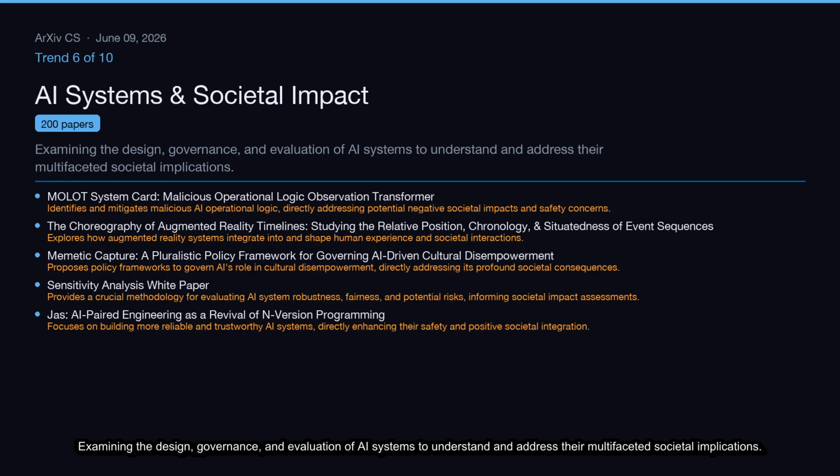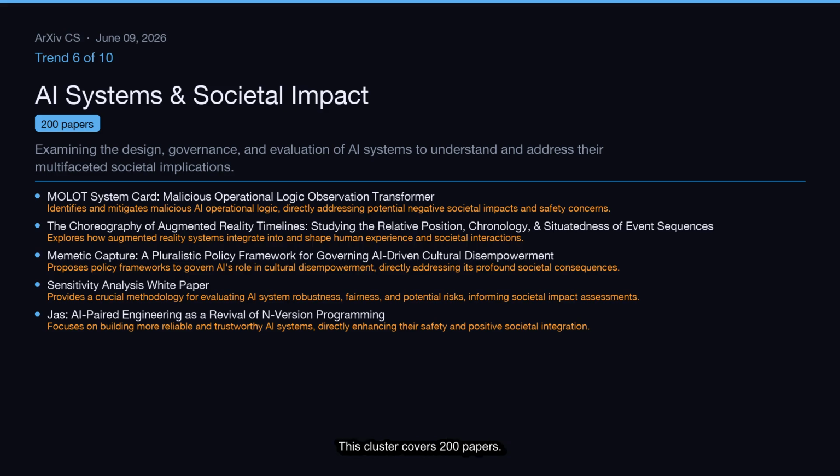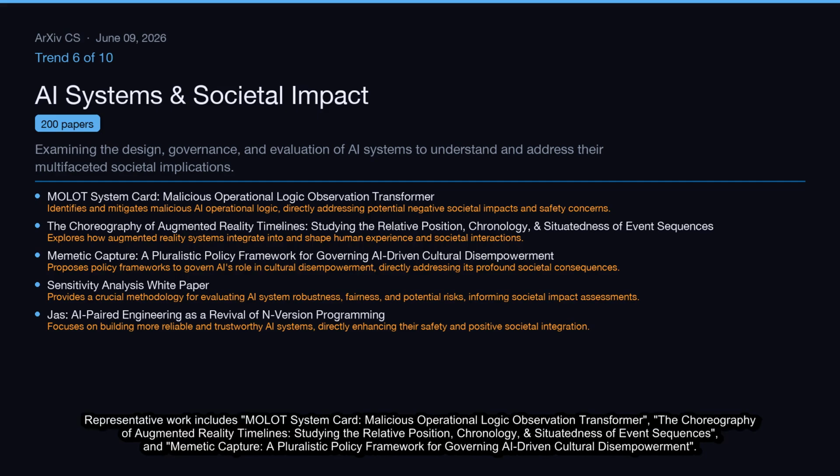Examining the design, governance, and evaluation of AI systems to understand and address their multifaceted societal implications. This cluster covers 200 papers. Representative work includes Malott System Card, Malicious Operational Logic Observation Transformer, the choreography of augmented reality timelines, studying the relative position, chronology, and situatedness of event sequences, and mimetic capture, a pluralistic policy framework for governing AI-driven cultural disempowerment.